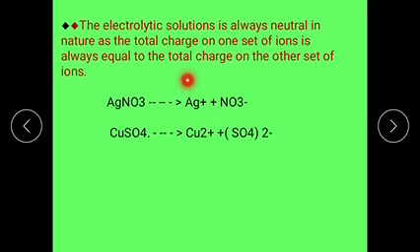Here the number of positive ions is 1 and negative ions is 1, so the total charges are equal. In the case of copper sulfate also, Cu 2 plus and SO4 2 minus. So electrolytic solutions are always neutral.